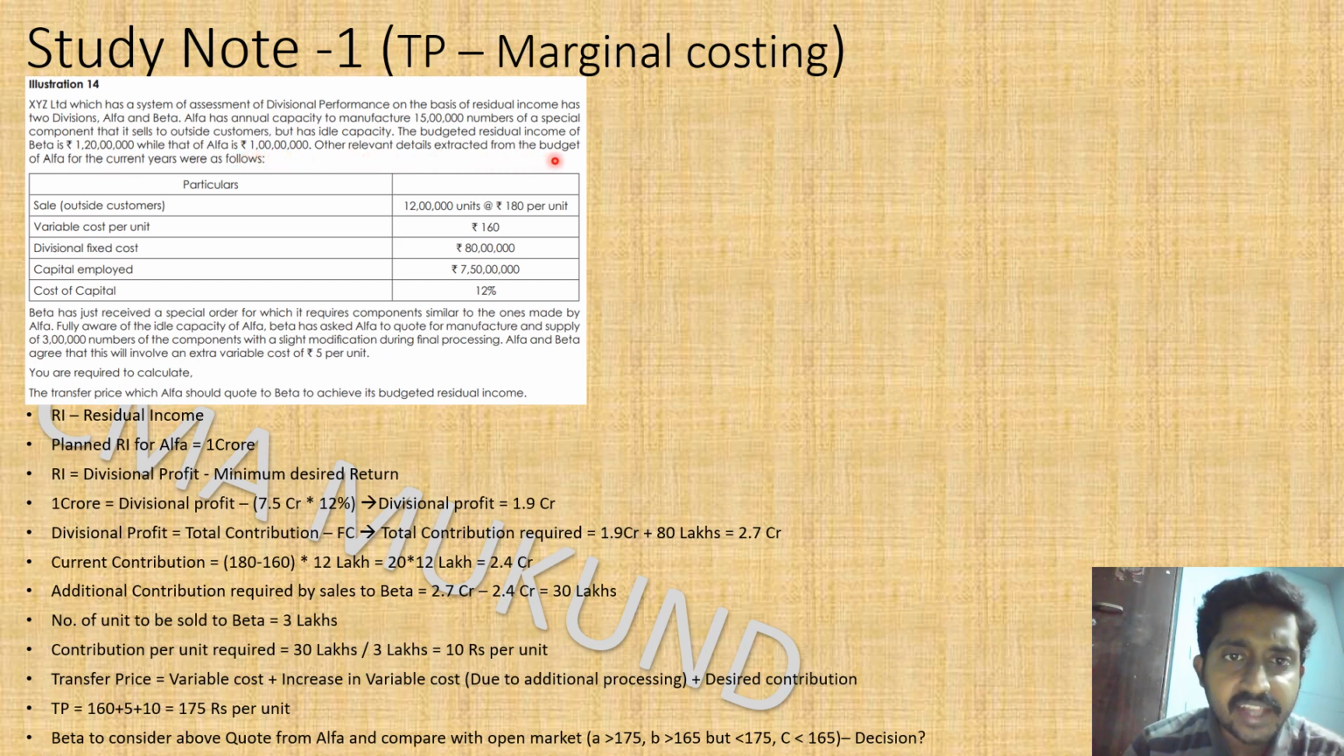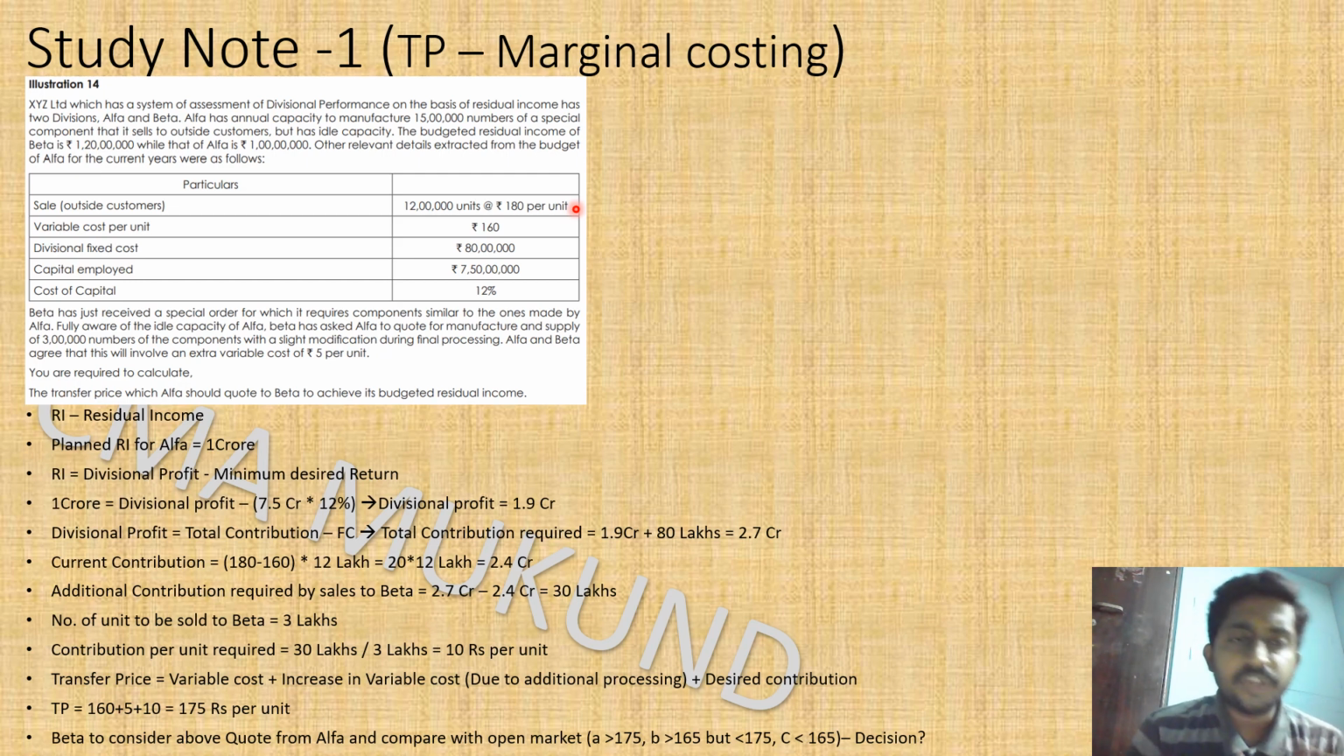Other relevant details extracted from the budget of Alpha for the current year are as follows. Sales: 12 lakh units, which Alpha has sold at 180 per unit. So guys, we have to be grounded on the problem. There is XYZ Limited, and it has two divisions, and they have a system of assessment of divisional performance based on residual income. We saw residual income in our previous video, and we will also discuss that in this problem.